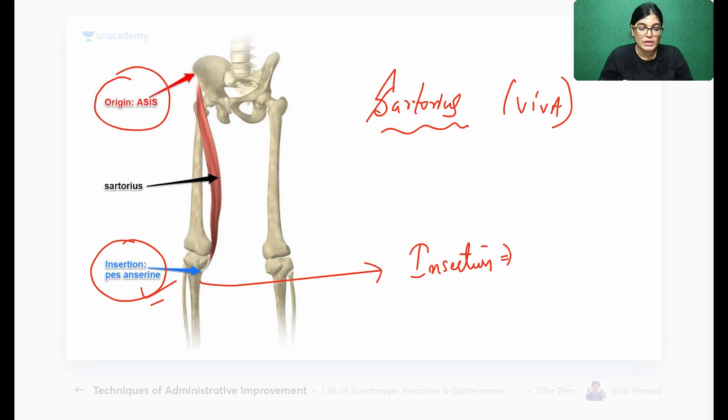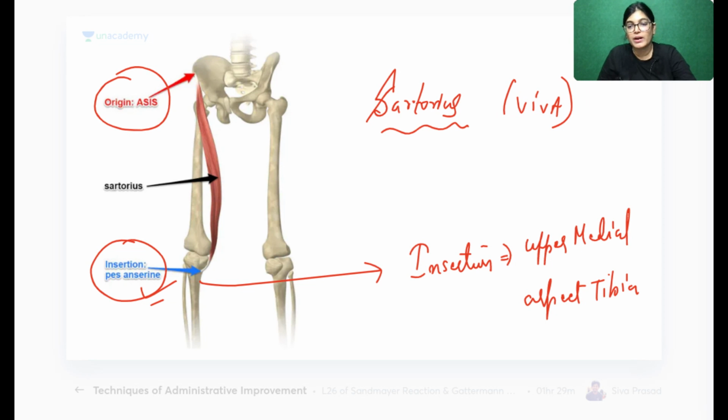Tibia. Yes, absolutely right. It is inserting into the upper medial surface of the tibia. Actually, why has the word pes anserine been used? Can anybody tell me why the word pes anserine has been located here?